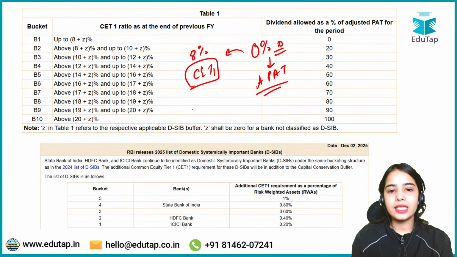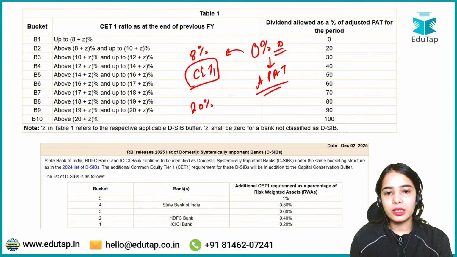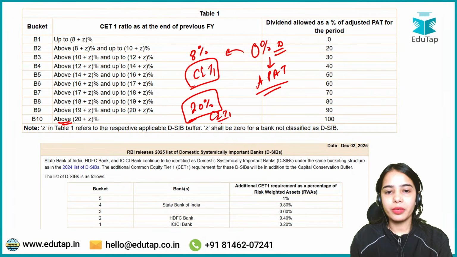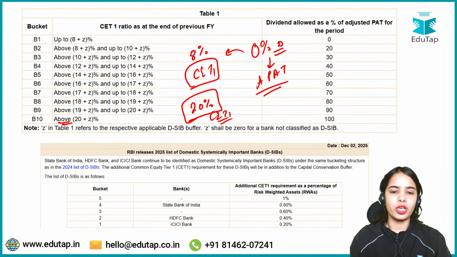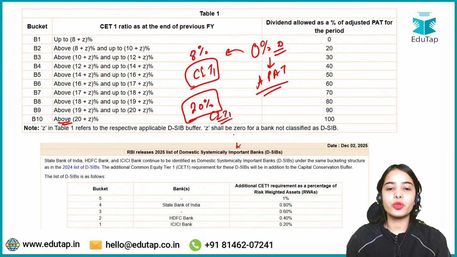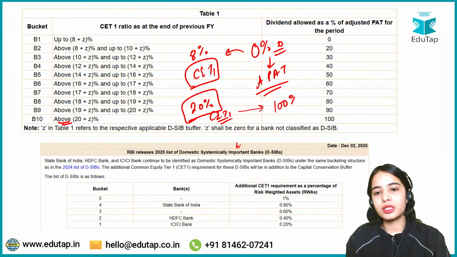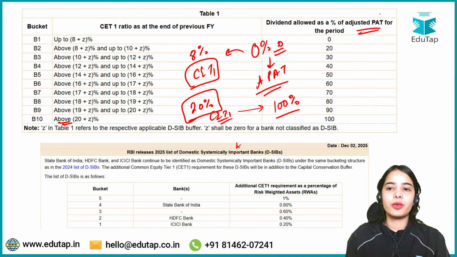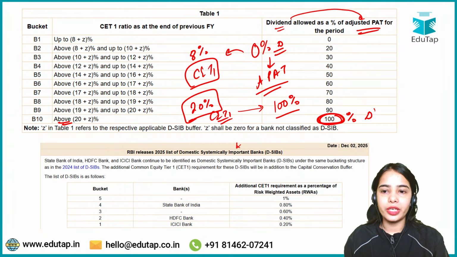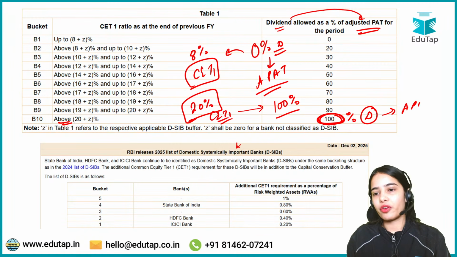If the bank has above 20% of common equity tier 1 capital, these are the normal banks that we are talking about, not the domestic systemically important banks, the bank will be allowed to provide 100% of the dividend from the adjusted profit after tax.